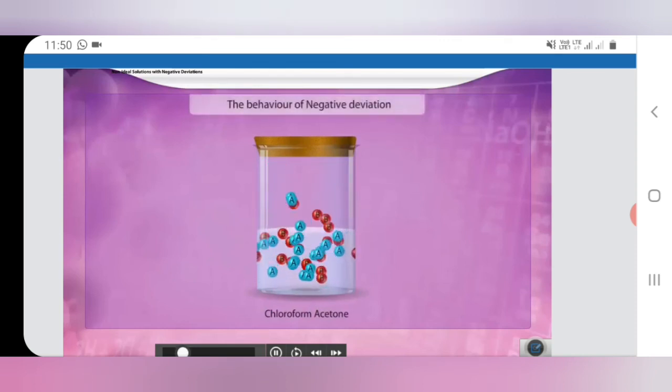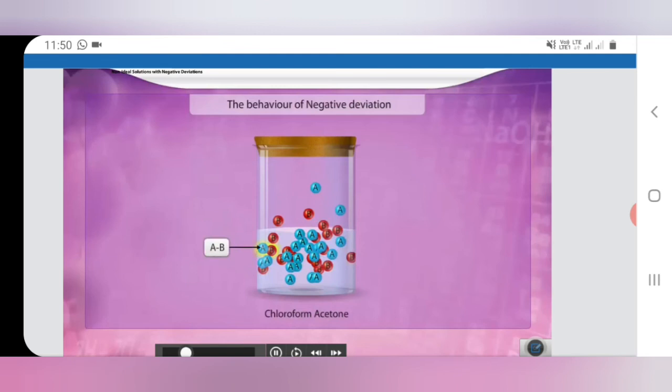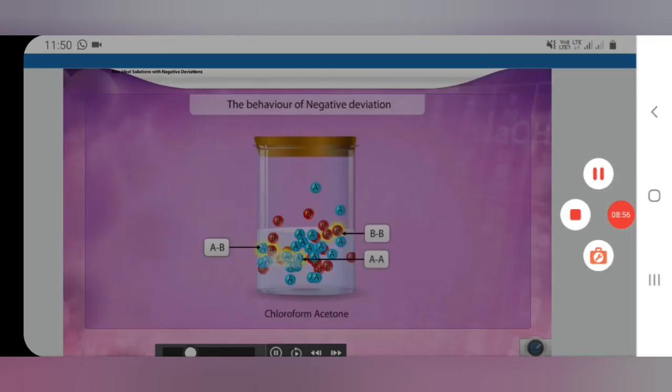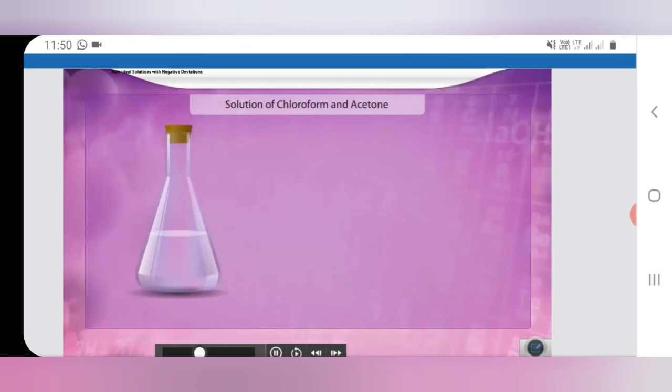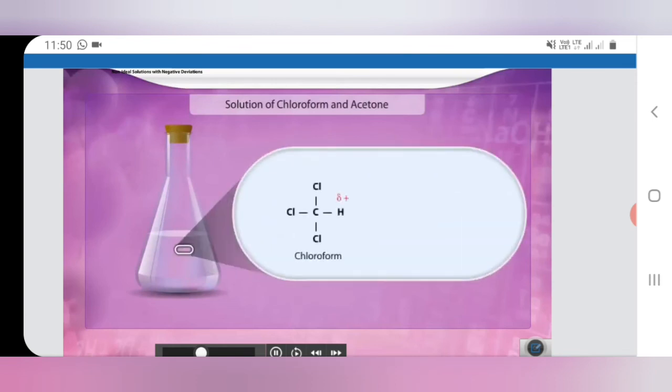Example, chloroform and acetone show negative deviation. When chloroform and acetone are mixed, strong hydrogen bonds are formed between them, and this reduces the escaping tendency of chloroform and acetone molecules. In the case of a solution that shows negative deviation, there is a slight decrease in volume, that is, delta V becomes negative, and when mixing these two solutions there is an evolution of heat, that is, the change in enthalpy is also negative. The reason is that the AB interaction is stronger than the AA and BB interaction.